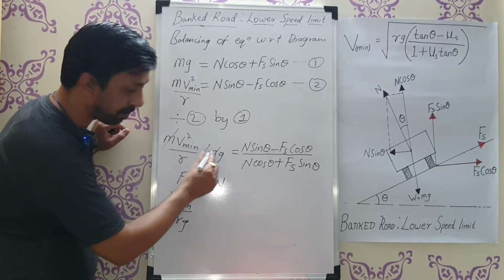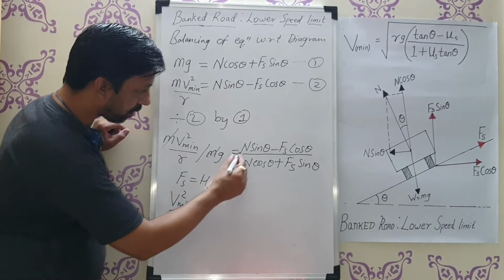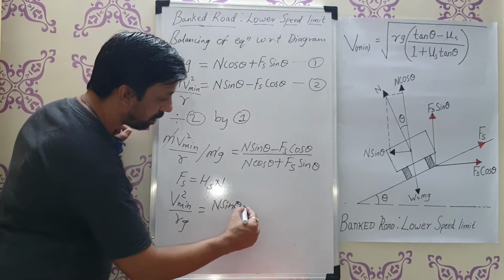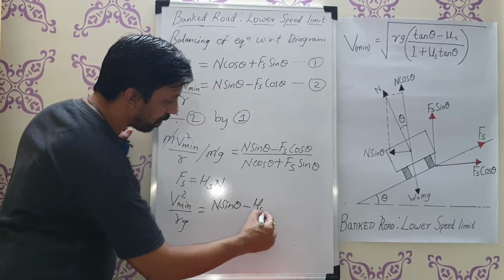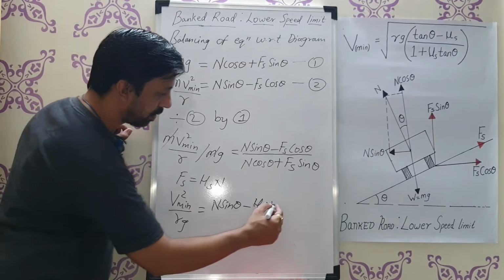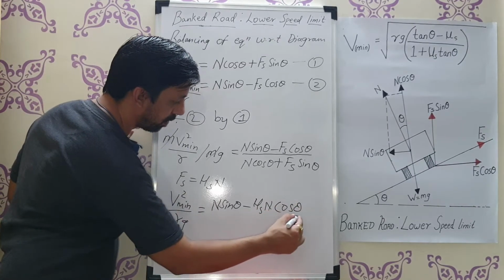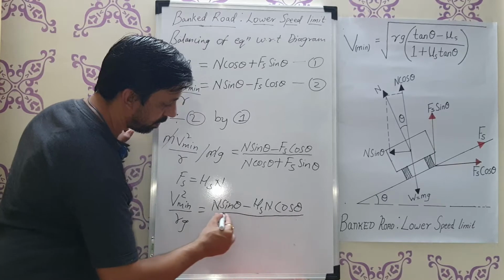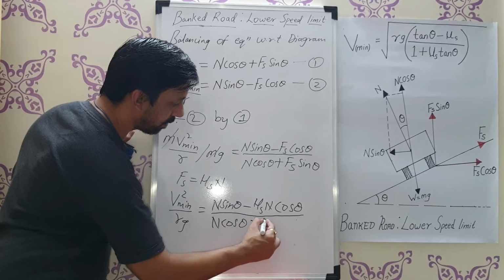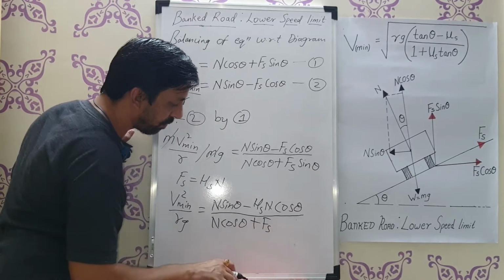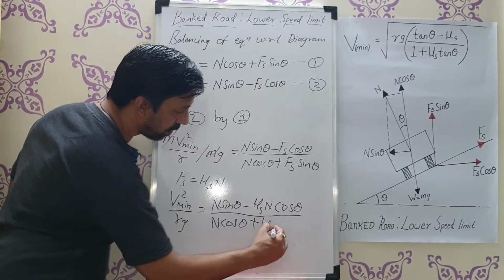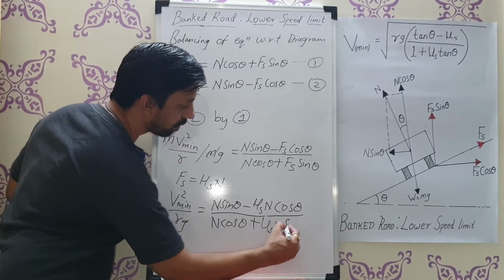From this equation, v square minimum upon rg equals n sin theta minus mu s n cos theta, in place of Fs I am substituting mu s n, divided by n cos theta plus, in place of Fs, mu s n sin theta.